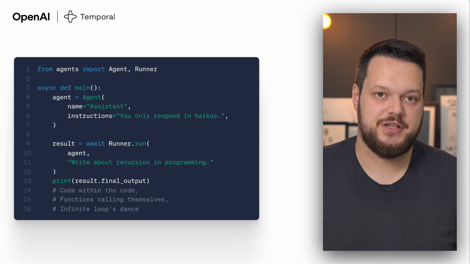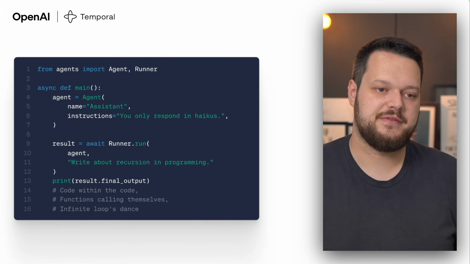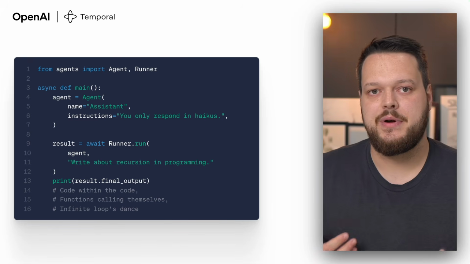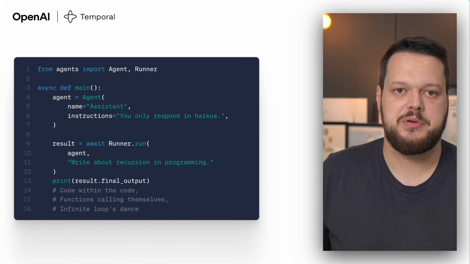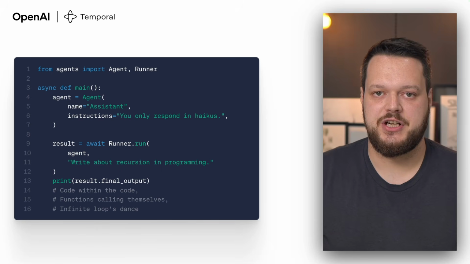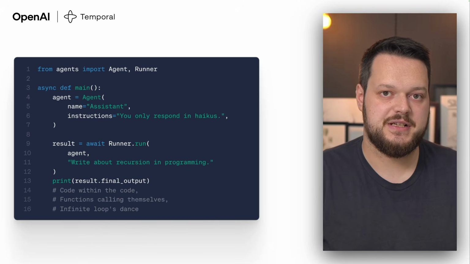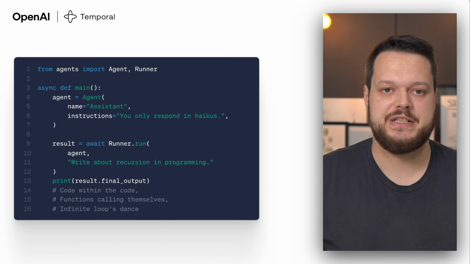Earlier this year, we launched the OpenAI Agents SDK as a lightweight, fully open source library that provides developers with the abstractions that we found helpful when building production-ready agents. However, as developers build increasingly more complex and longer-running agents, we've seen how challenging it can be to build reliable systems that handle dropped network connections, API failures, process crashes, and more.